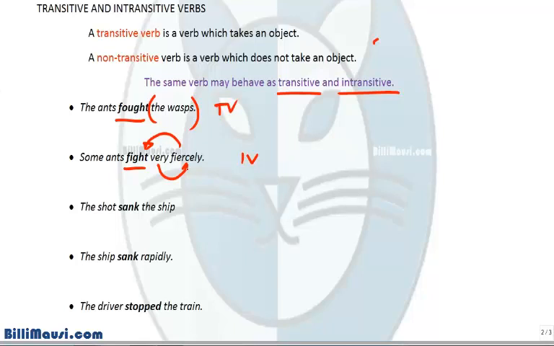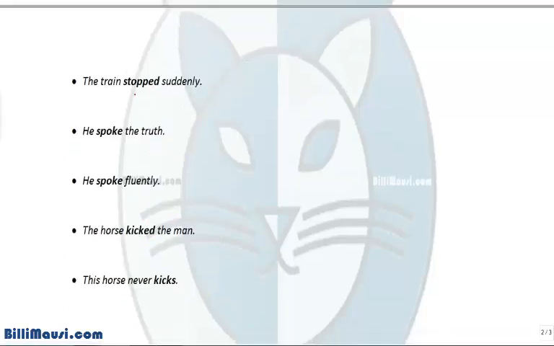Let's see the next example. The shot sank the ship. So sank is the verb here and the ship is the object. Hence it is behaving as a transitive verb. The ship sank rapidly. So it is intransitive. Rapidly is not the object. It is merely modifying sank. The driver stopped the train. Stopped is the verb. The train is the object. Hence this is the transitive verb. The train stopped suddenly. Verb, adverb. This is not the object. So it is intransitive verb.